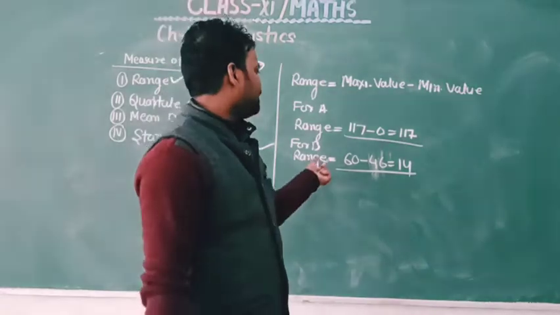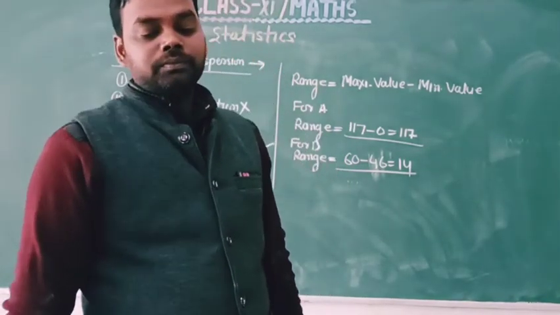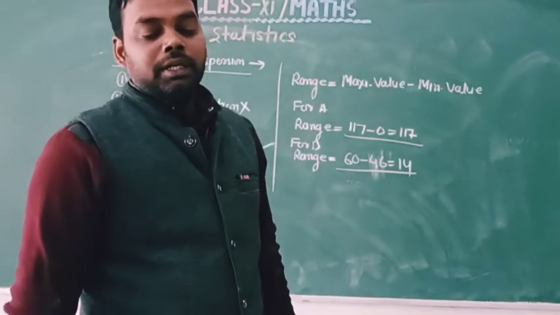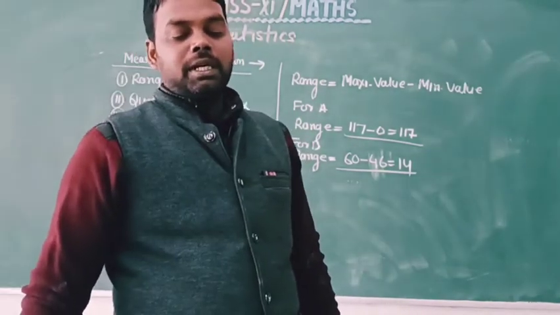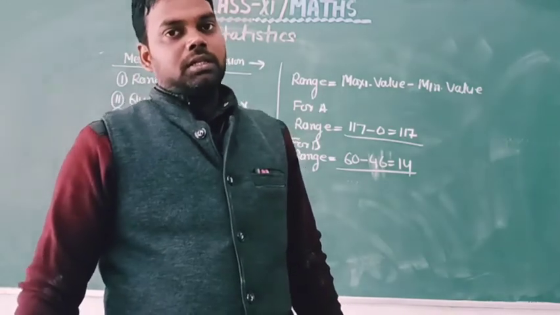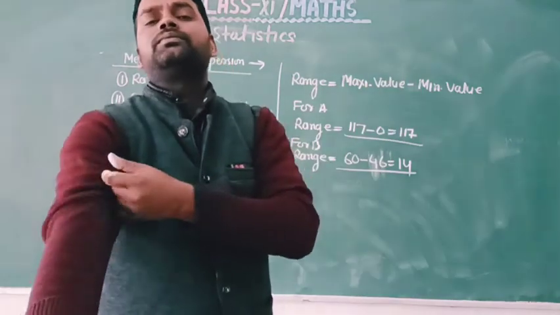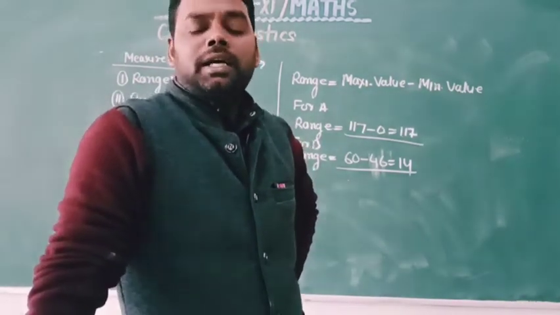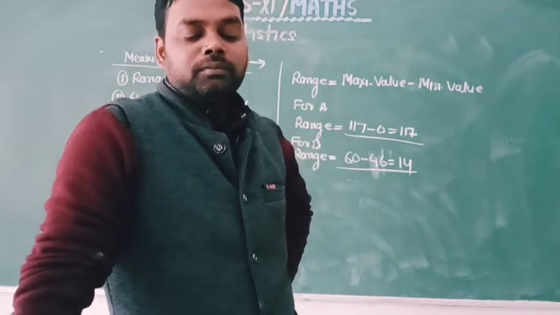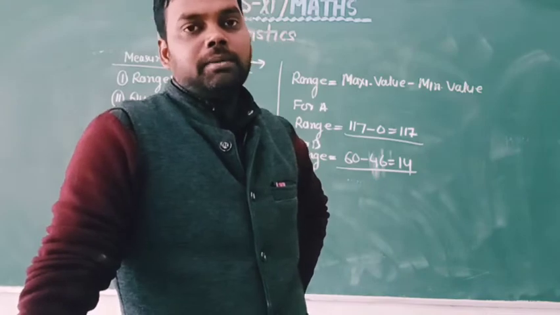It cannot give the idea of how much the data disperses from the measure of central tendency. For this purpose we need some other measure of variability.